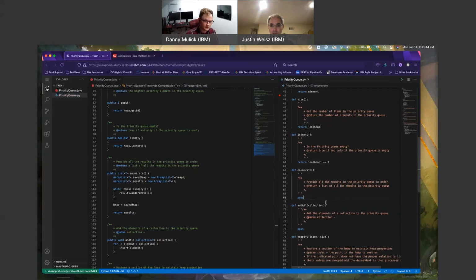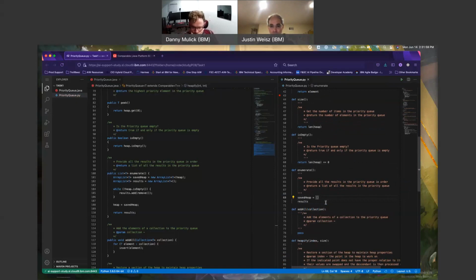For enumerate here, I have saved heap equals new array list, so probably just that. Results equals new array list, but this is based on heap. If I wanted to... I don't see this; it's one of the things I don't necessarily like about Python.